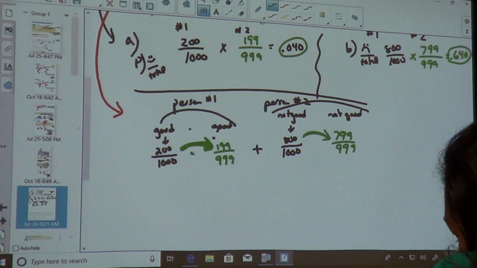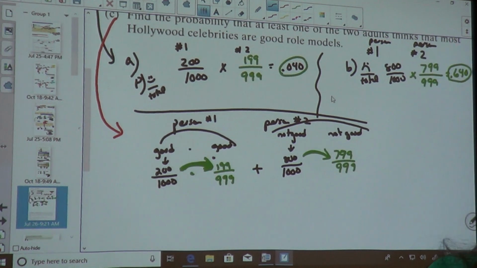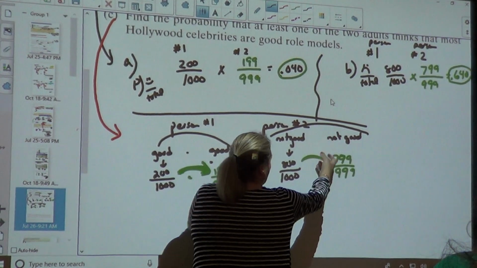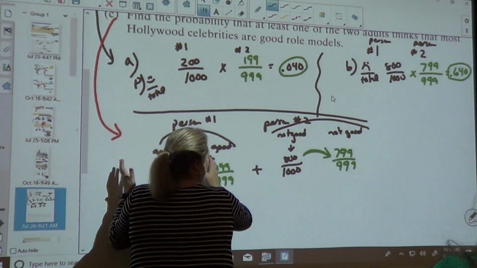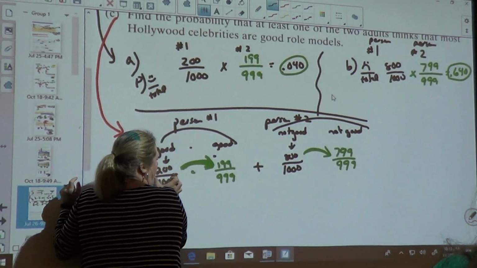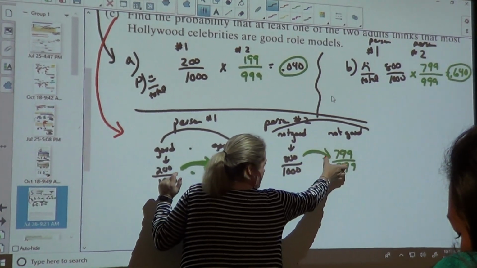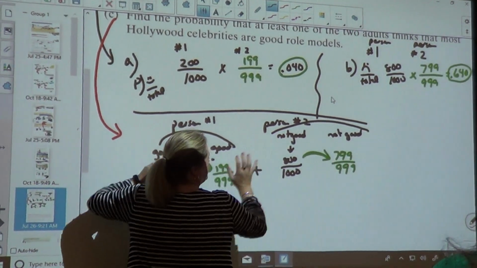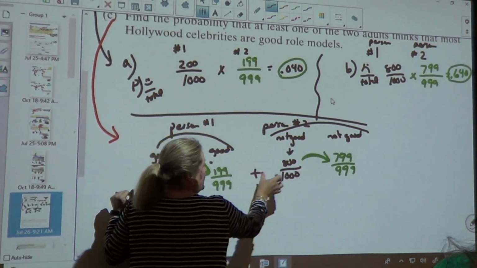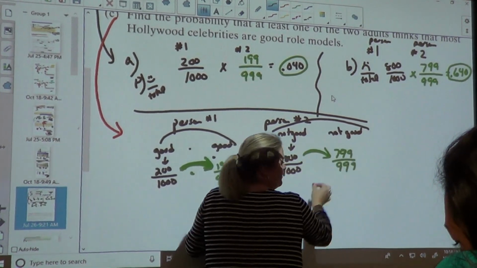It said at least one of the two adults thinks that most celebrities are good role models. So we can either say one's good and one's not good, or one's not good and one's good. So we've got to do a good and we've got to do a bad. So I did the probability of one being good, and then I did the probability of them being bad. And I added them together because I had all these combinations. So I did the 200 and the 199 because it's without replacement. And then I did the 800 and the 799 because it's without replacement.